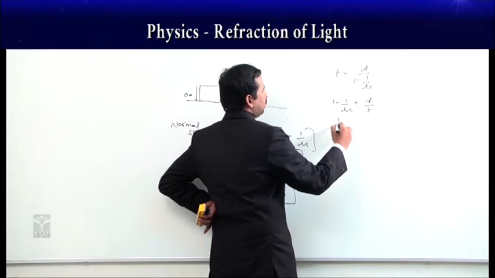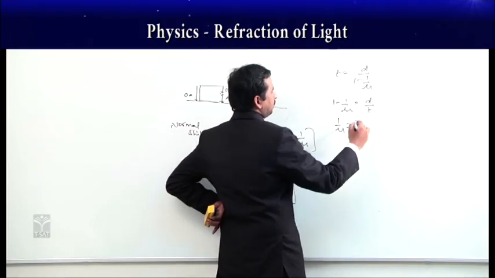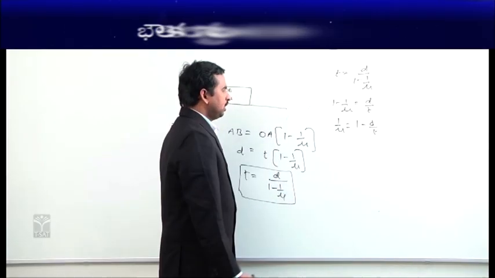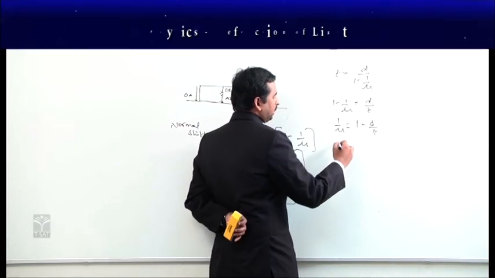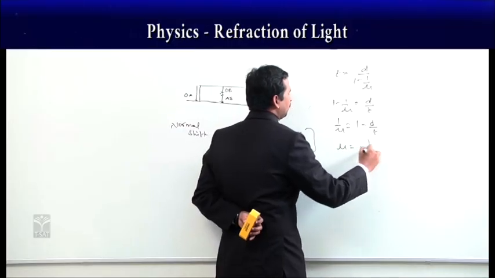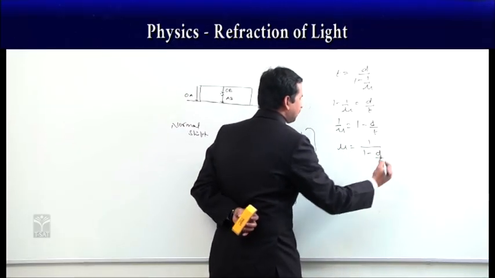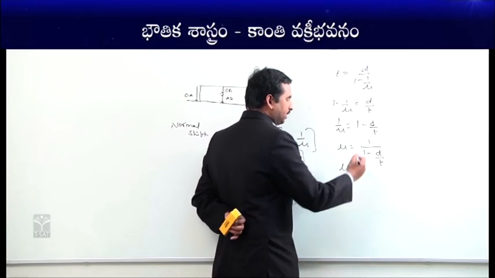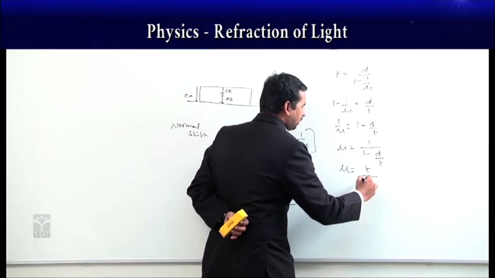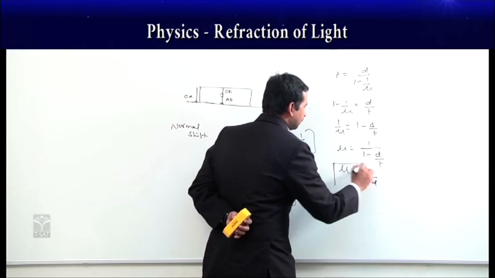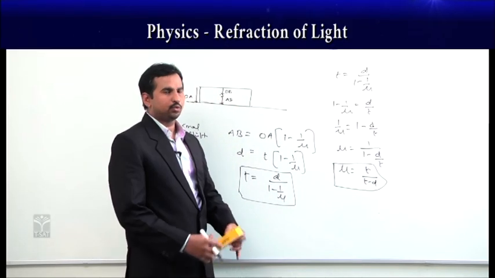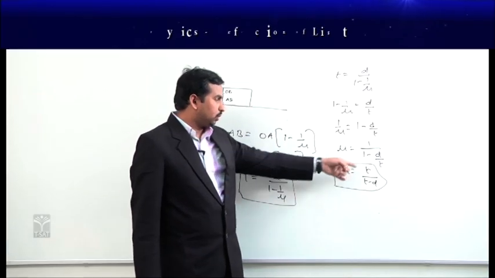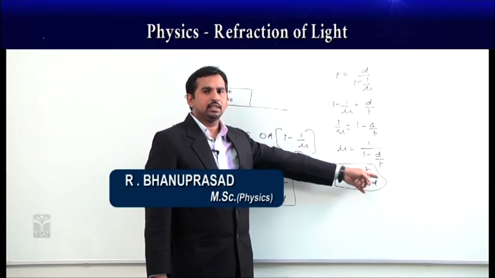Then 1 by mu is equal to 1 minus D by T. Taking the reciprocal, mu becomes 1 by 1 minus D by T. Or you can also write it as, if you take LCM, T comes to the numerator, mu is equal to T by T minus D. This is another formula to find the refractive index of the given glass slab, equal to the thickness by the thickness minus the normal shift.